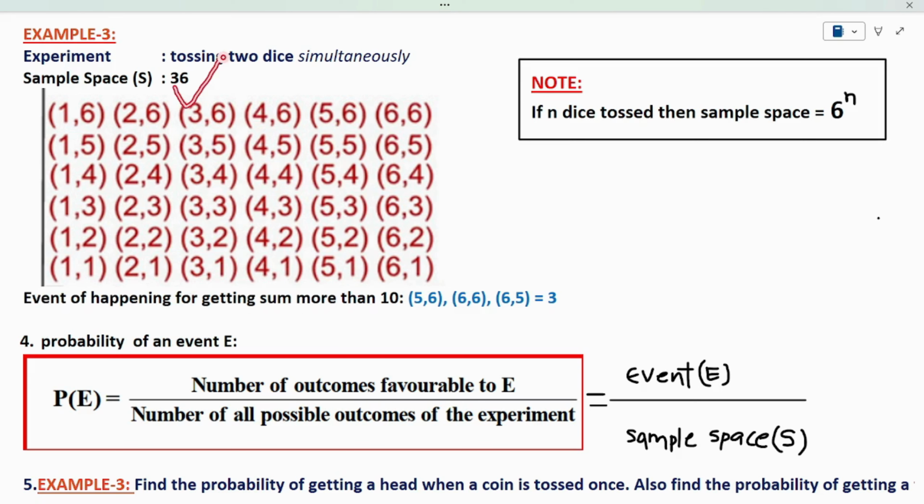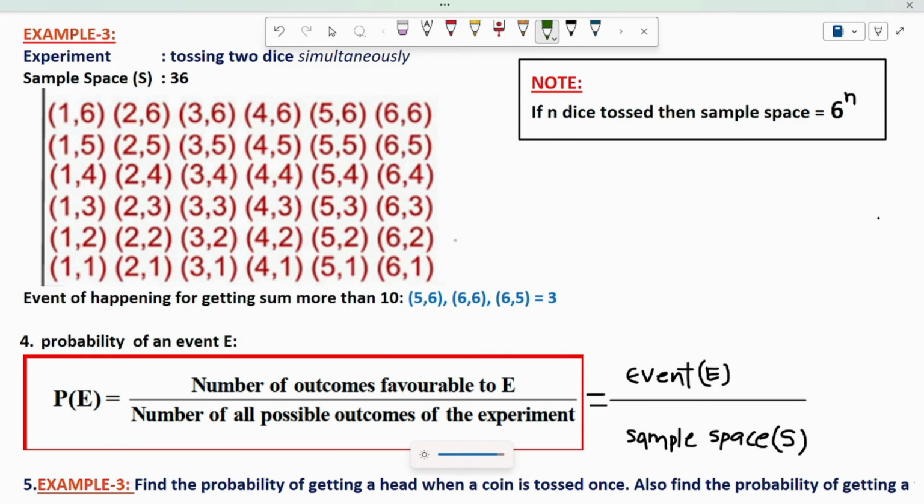Just observe the 36 possibilities here. Which of them have a sum more than 10? In these 36 possible outcomes, I have to find out which outcomes have a sum more than 10. See here.